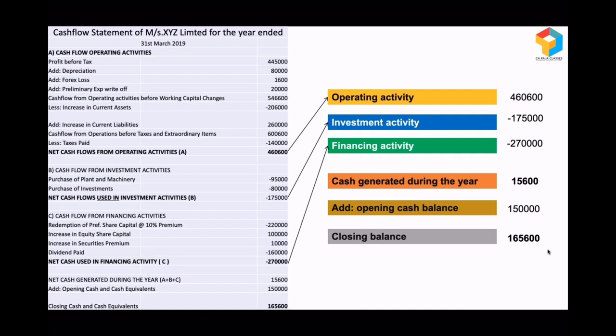Look at their financing activity. If it is a positive figure, it means money had come into the business. From whom that money had come? Is it from owners? Is it from outsiders? What are the terms? All those can be explored and it can be understood. So these kind of critical information are possible by going through cash flow statement. Okay.